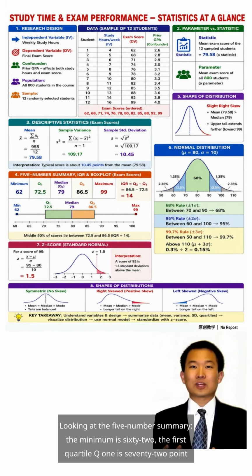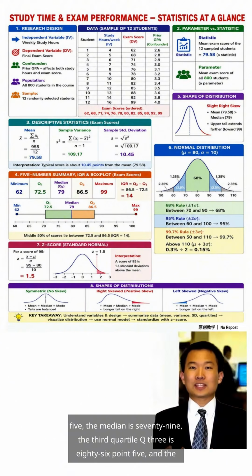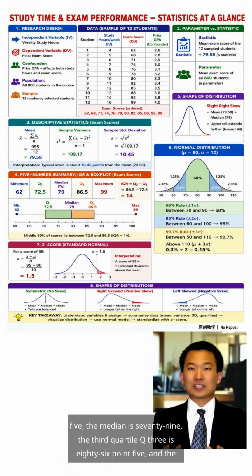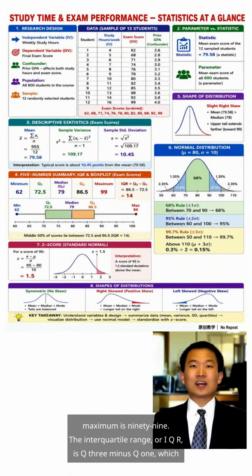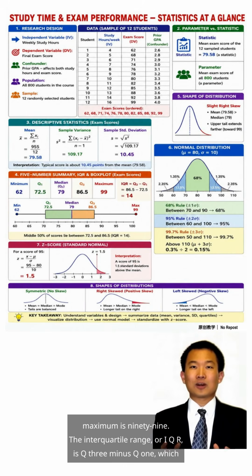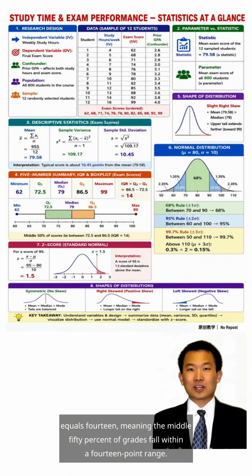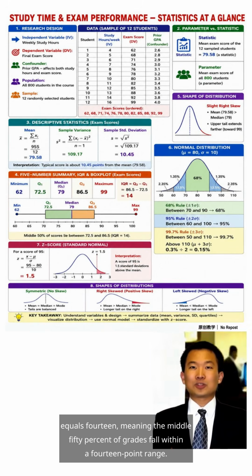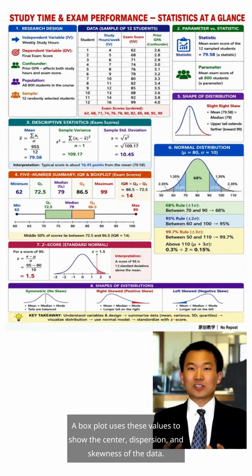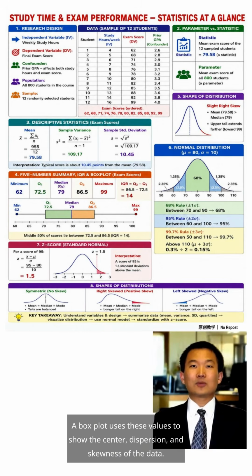Looking at the 5-number summary, the minimum is 62, the first quartile Q1 is 72.5, the median is 79, the third quartile Q3 is 86.5, and the maximum is 99. The interquartile range, or IQR, is Q3 minus Q1, which equals 14, meaning the middle 50% of grades fall within a 14-point range. A box plot uses these values to show the center, dispersion, and skewness of the data.